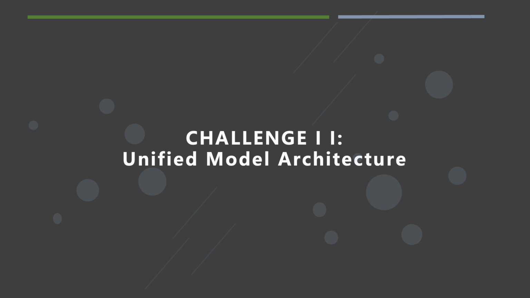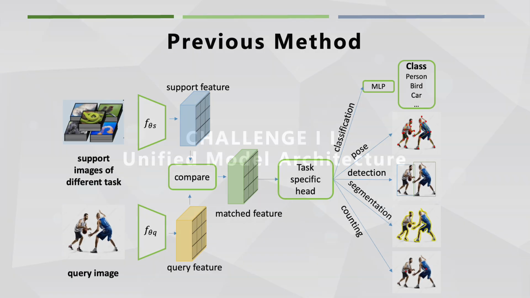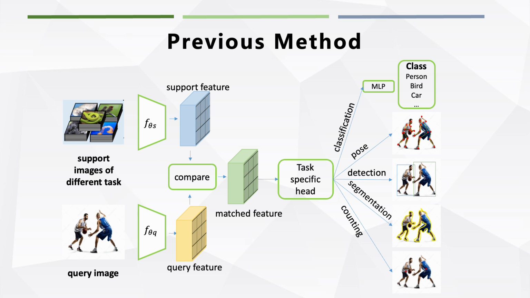Another challenge is constructing a unified model architecture that can effectively learn to solve multiple tasks. The architecture must be flexible enough to adapt to each. Current approaches often rely on task-specific formulations, incorporating separate learnable components and training objectives for each task. The most common method is to add a dedicated task head for each individual task. However, such designs tend to become increasingly complex and less scalable as the number of tasks grows.